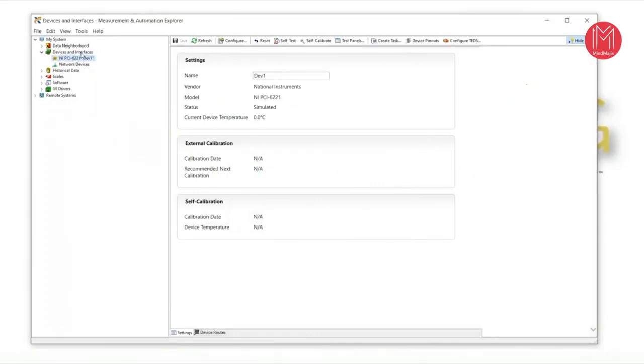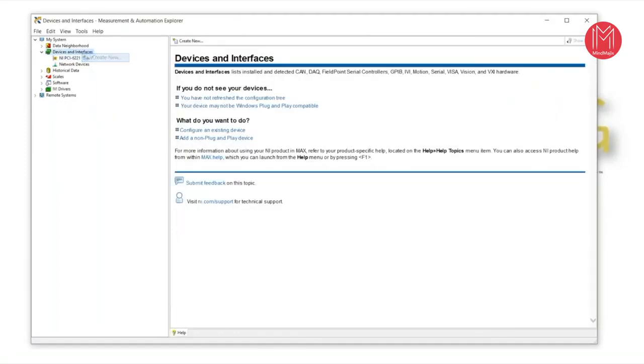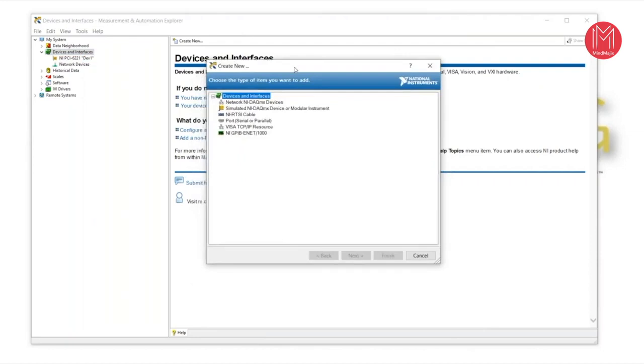Right click in the data acquisition board, click on create new. You will get a create new window. In this window, you will find the device and interface tree. The second one is simulated NI DAQmx device or modular instrument. So we will click on simulated NI DAQmx, then hit the finish button.